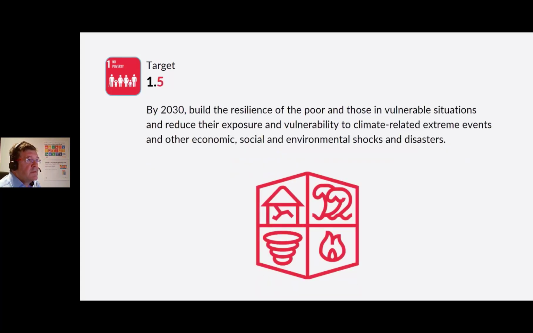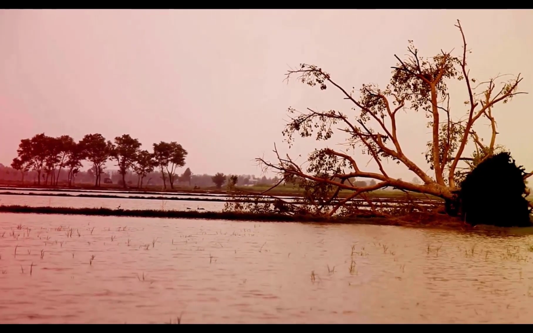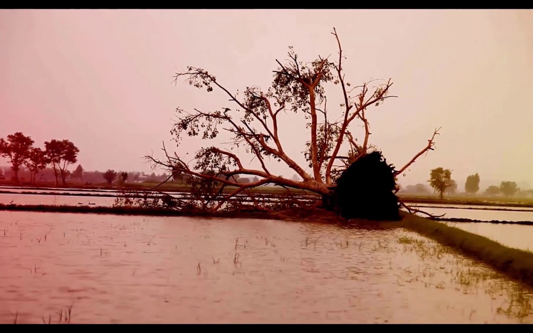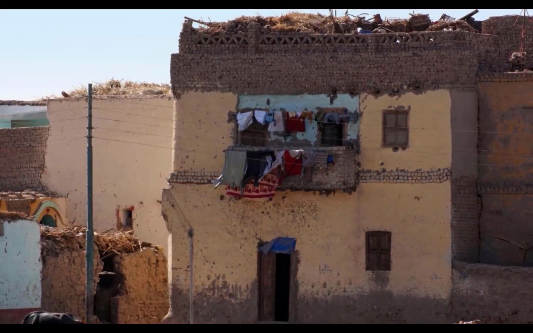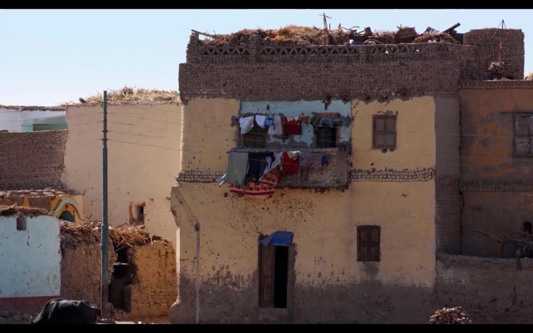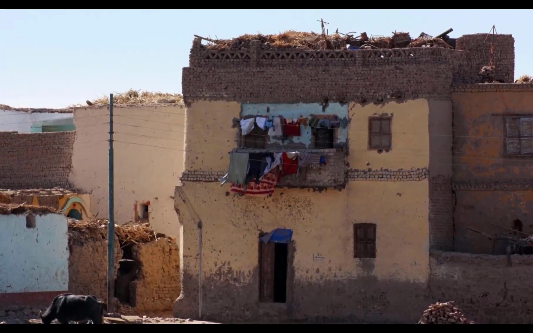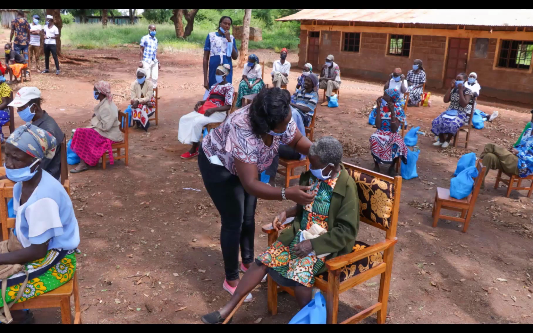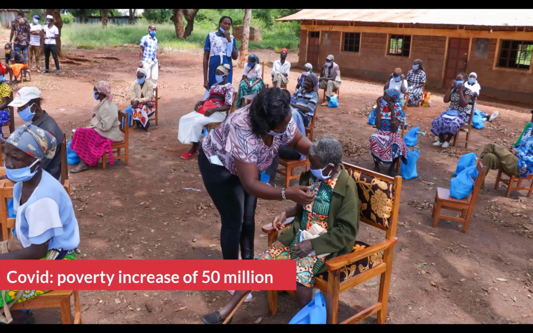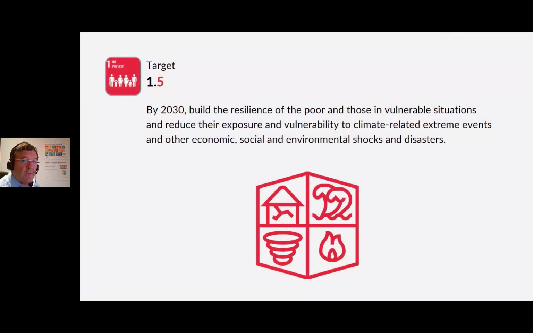Target 1.5. By 2030, build the resilience of the poor and those in vulnerable situations and reduce their exposure and vulnerability to climate related extreme events and other economic, social, and environmental shocks and disasters. Clearly, again, we must support those who are poor and have less access to resources if we are serious about trying to get rid of poverty as an international problem. We have already seen the statistics telling us that the COVID pandemic has caused a poverty increase of 50 million. And as I mentioned earlier, the poor and the vulnerable are always most at risk. If you have access to financial resources, you have some possibility of cushioning yourself, but if you don't have anything.